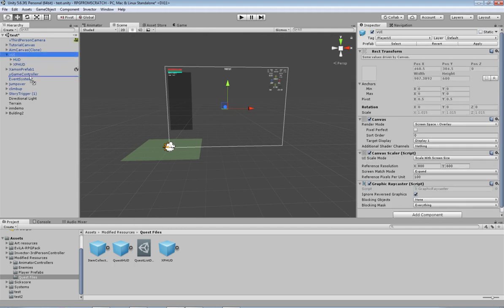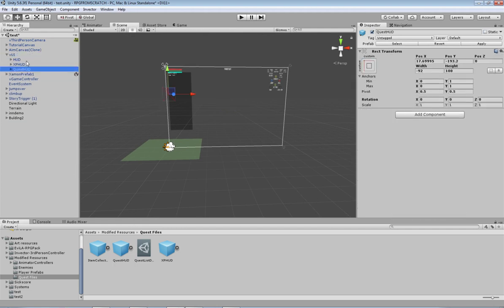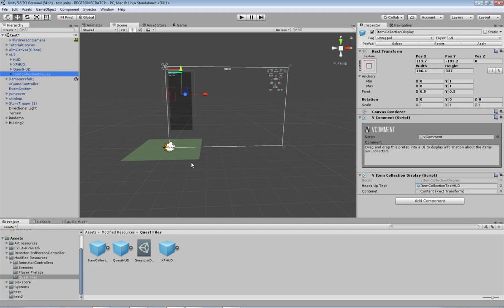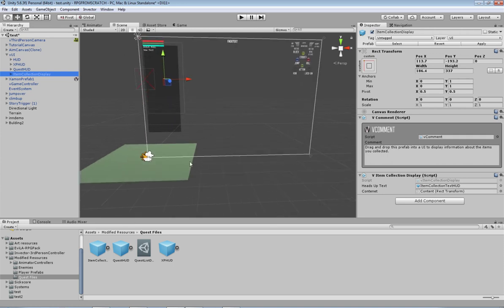So now I'm going to get the quest HUD, do the same thing, drag it as a child object, and you can see it's placing it there. And then this item collection, I'm also going to place as a child object there. Now this should conform to the HUD as it was set up. If you find that it's being placed somewhere else, there's something going wrong, and I'd suggest deleting it and trying to redo the prefab from the demo scene again.